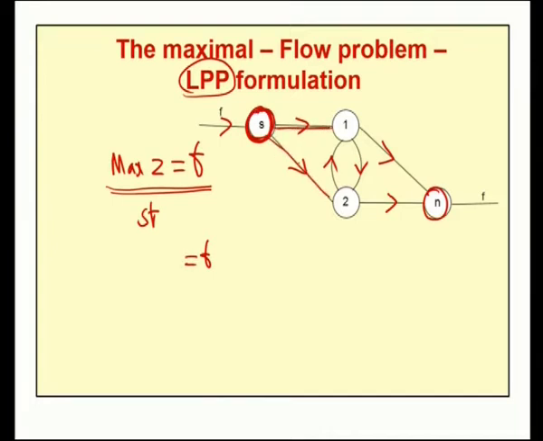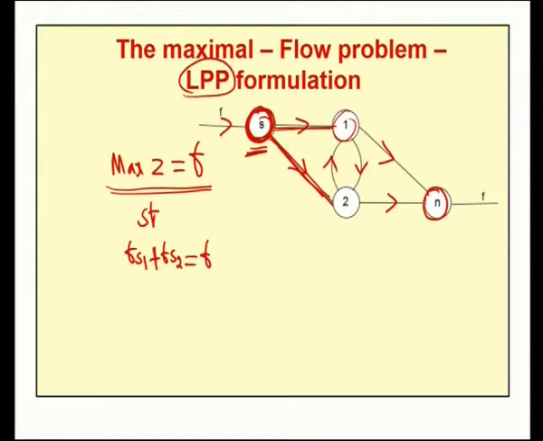The flow of the arc S1 is denoted by Fs1, and if we consider the arc S2, its flow is Fs2. So, the first constraint for the source node S is Fs1 plus Fs2 equal to F.